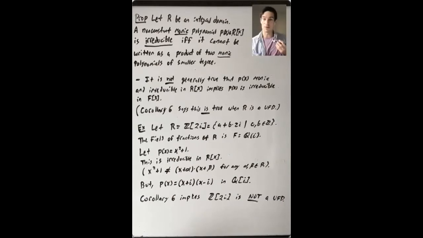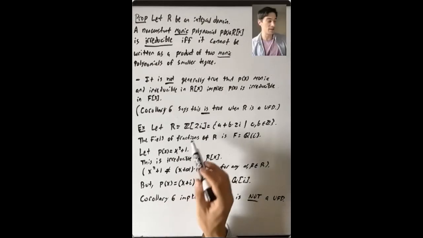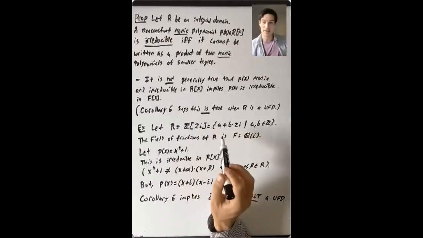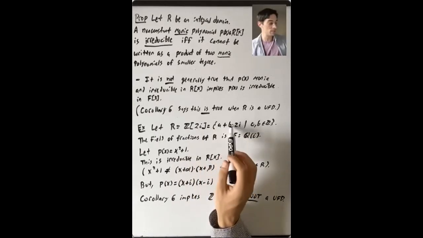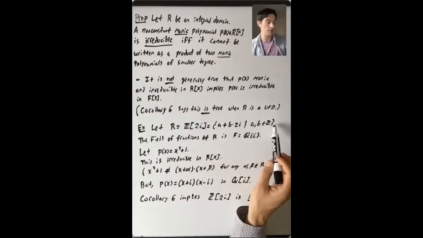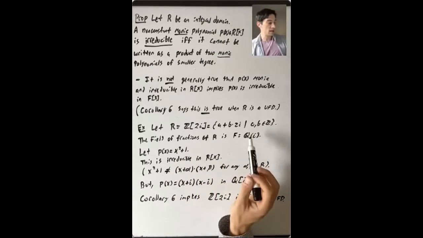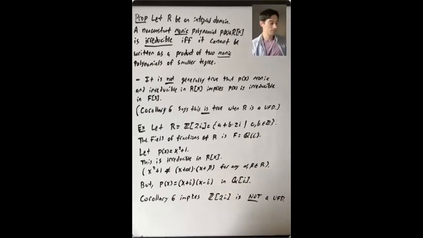So I want to finish this lecture by just giving an example here. Let's say that R is Z adjoin 2i. So it's everything that can be written as a plus b times 2i, where a and b are integers. The field of fractions of R is Q adjoin i. So it's F equals Q adjoin i. That's not so difficult to see.